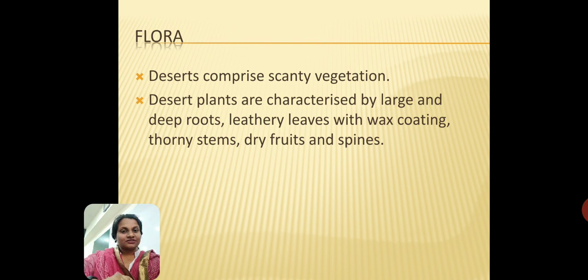Why do you think they have the thorns? Think about it. This is again connected to water and keeping the water to yourselves, retaining the water for survival. So this is a survival technique that the plants have adopted, the flora have adopted in the deserts. Okay, have you thought about why they could have thorny stems?